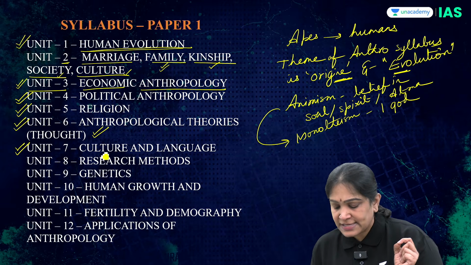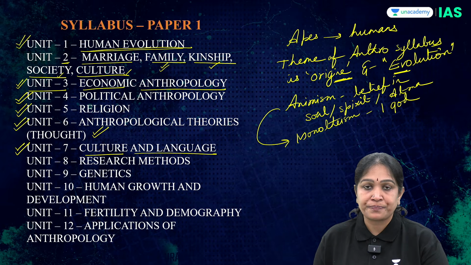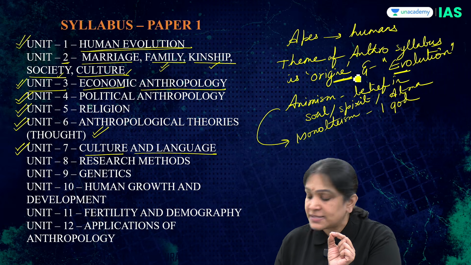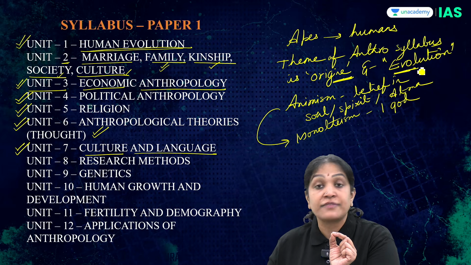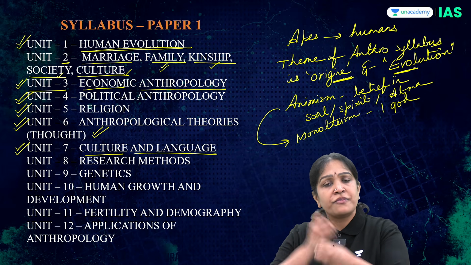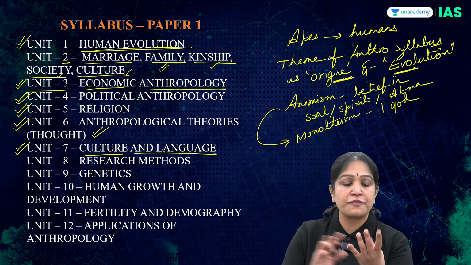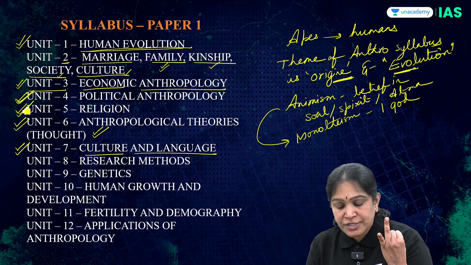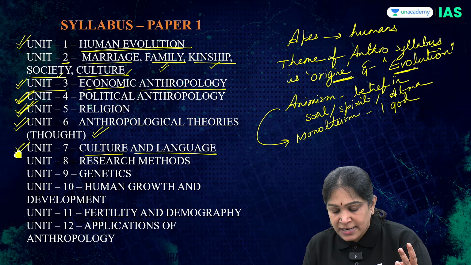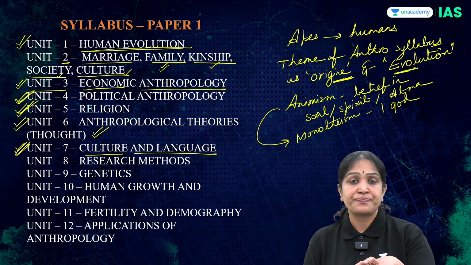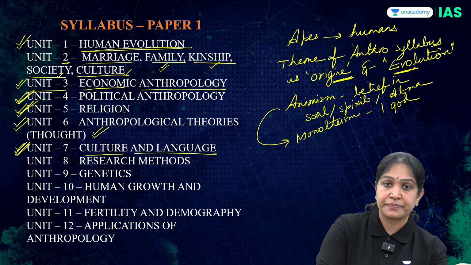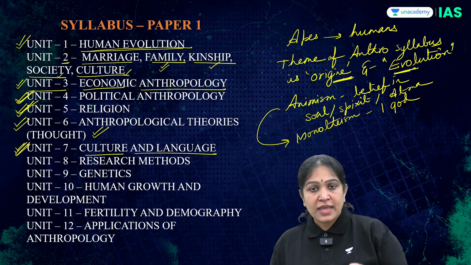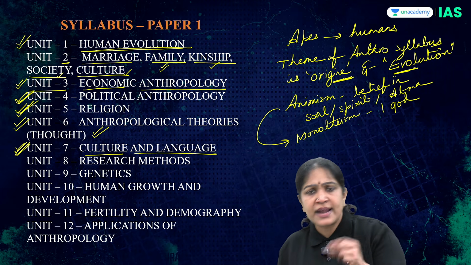Then unit 7 is culture and language. Again the same theme applies. The theme of the anthropology syllabus is origin and evolution. We study the origin and evolution of various aspects: economy, political organization, religion, culture and language. That is how language started, why man started speaking, how language evolved, and what is the relation between culture and language.